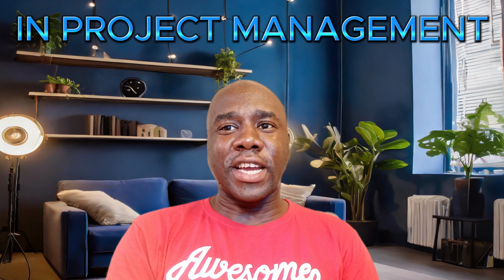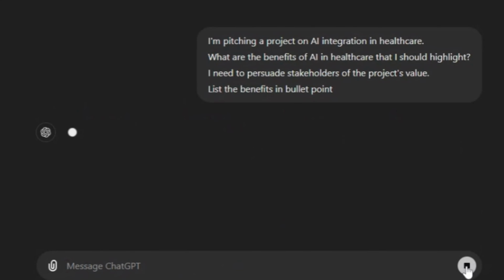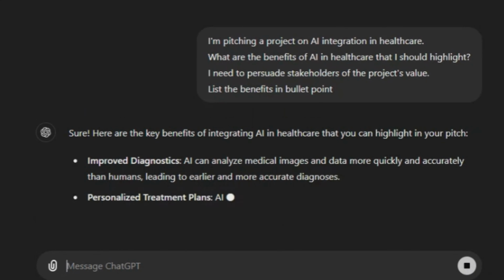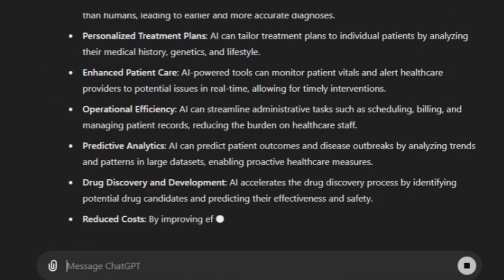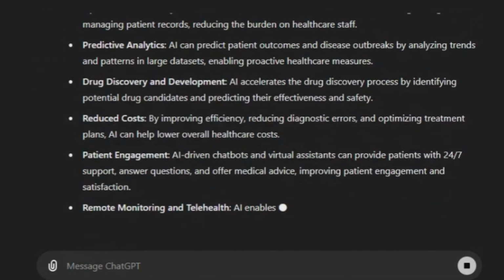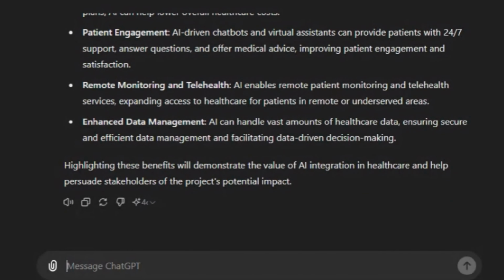Now let's look at project management. Suppose you need to outline a project management plan. Context, I'm planning a new software development project. Specific question, what steps should I include in my project plan? Intent, I need a clear roadmap to ensure project success. Relevant keywords, software development, project plan, steps. Response format, outline the steps in a numbered list.